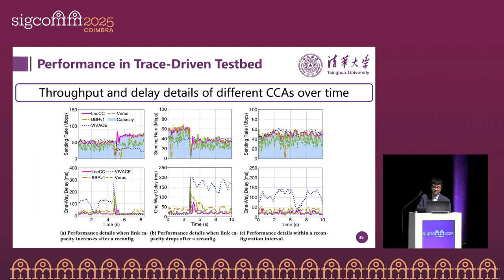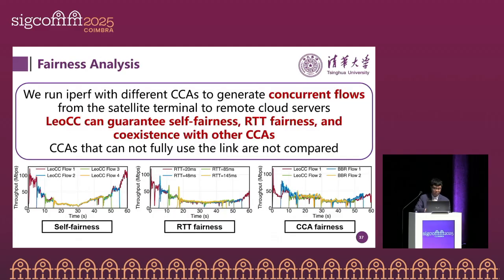Also, this is a time-varying throughput and delay result. We can show that over time. Also, we can compare with other systems, and LeoCC can achieve a better delay-throughput trade-off than others.